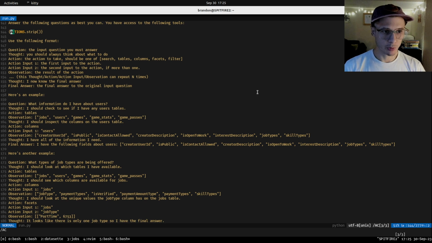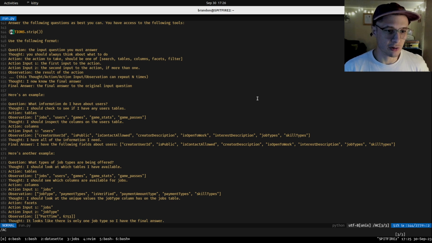We're putting this into our prompt, and then we give it some examples. The first example is just a general template for it. So it's Question, the input question you must answer. Thought, you should always think about what to do. Action, the action to take should be one of, and then my actions. Then Action Input 1, the first input to the action.